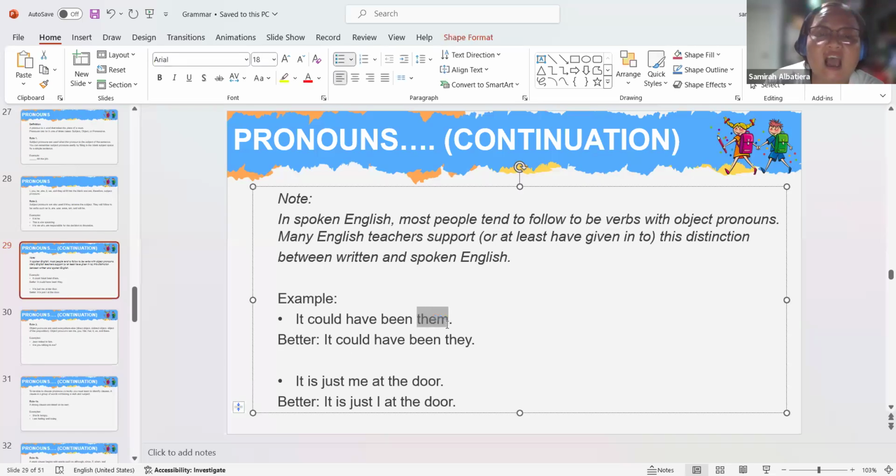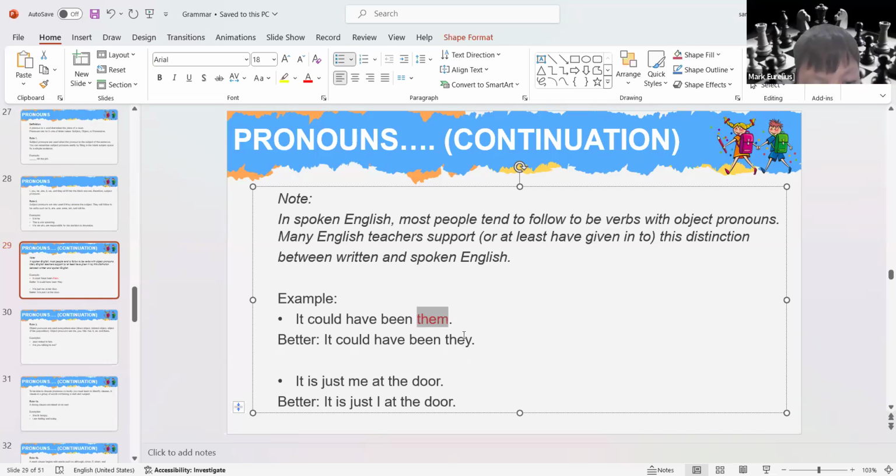Them is actually an object pronoun. Take note, an object pronoun usually can be found at the end of the sentence. It would be better, instead of using them, to use they. So instead of saying it could have been them, you are going to say it could have been they.